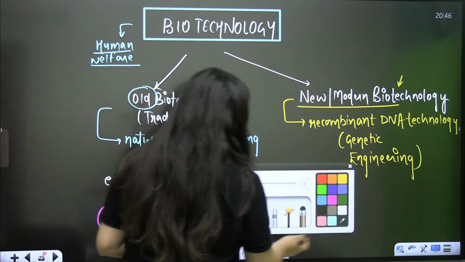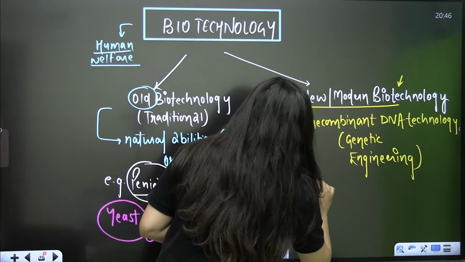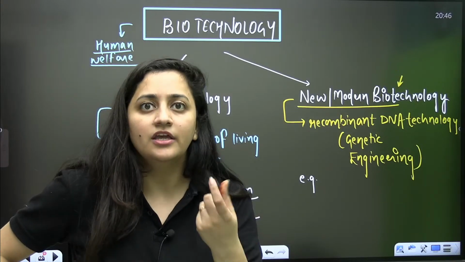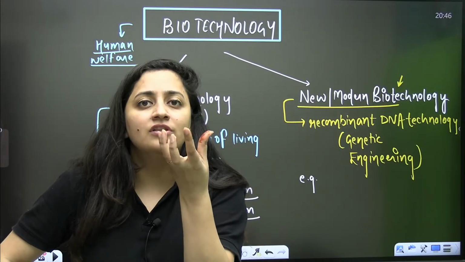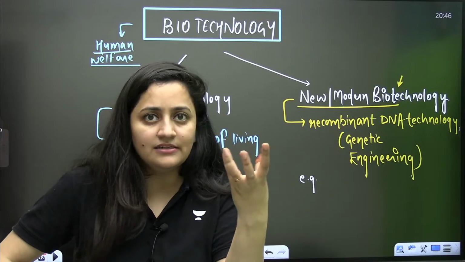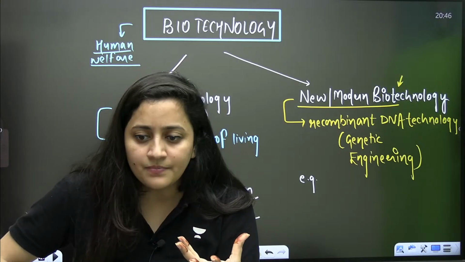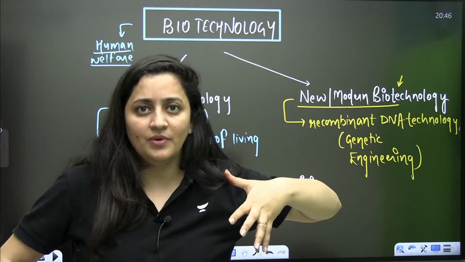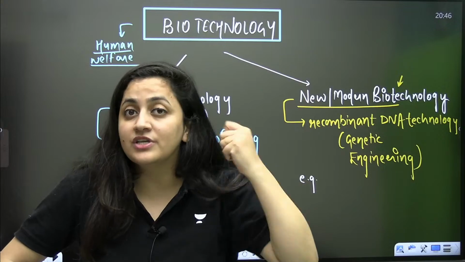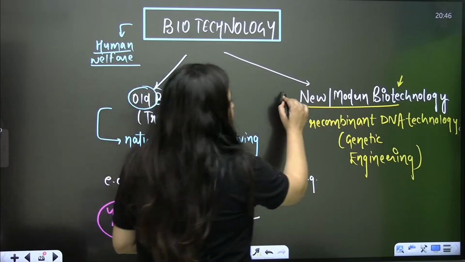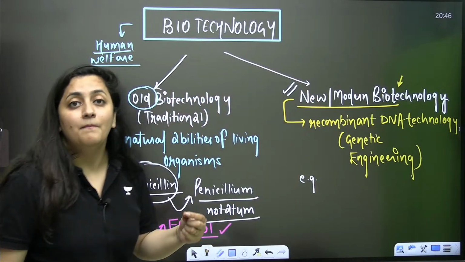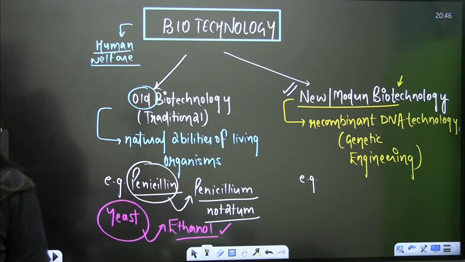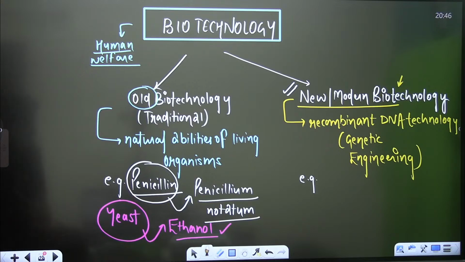For example, if I have to quote one example, let's say insulin. The gene for insulin can be synthesized externally by using E. coli bacteria. The human insulin gene can be synthesized outside the human body in lab conditions by using E. coli bacteria. Such examples come under the new or the modern biotechnology. Is that clear? So these are the two aspects of biotechnology here.